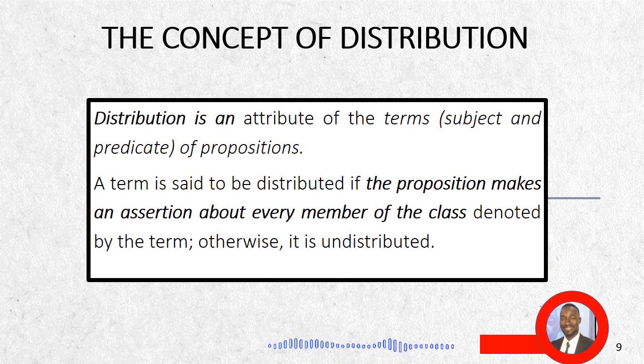It is worthy to note that the concept of distribution in categorical propositions applies only to the terms. And when I say the terms, I mean the subject and predicate terms. For a term to be distributed, it must be the case that an assertion is made about every member of that particular class denoted by the term. And if this is not the case, it is undistributed.